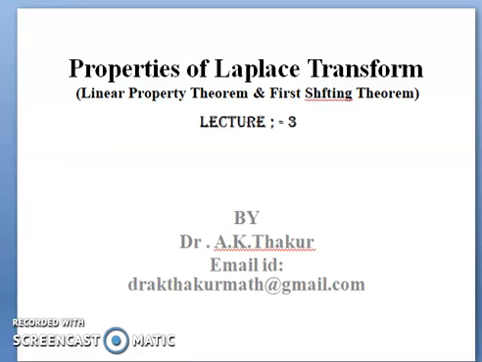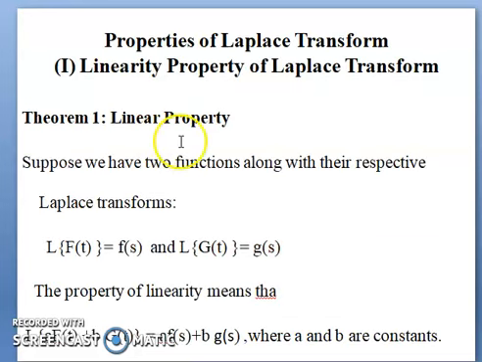So starting from the linear properties of Laplace transform. So this is the linear theorem. Suppose we have two functions along with their respective Laplace transform L of ft equal to fs and L of gt equal to gs.